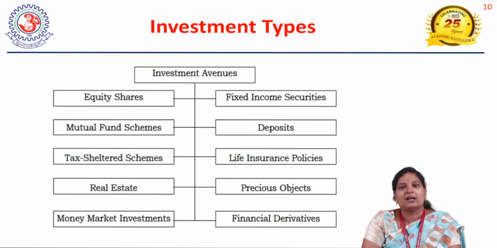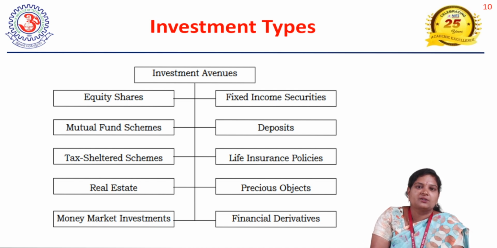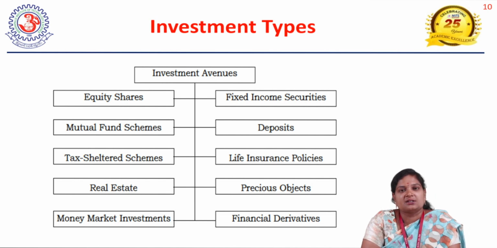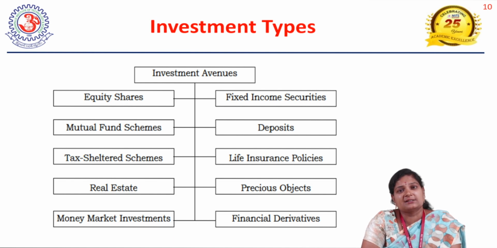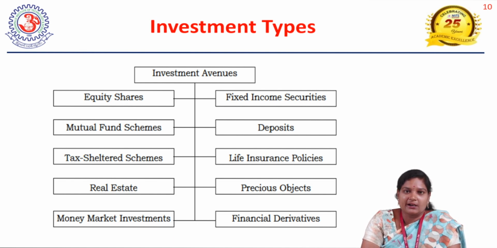Then finally, another important one is financial derivatives. Financial derivatives are helpful for investors investing in the derivative market. The derivative market uses underlying assets, which are traded with the underlying asset only. This underlying asset should possess value, and based on those prices, you choose different types of derivatives like options, futures, forwards, swaps.